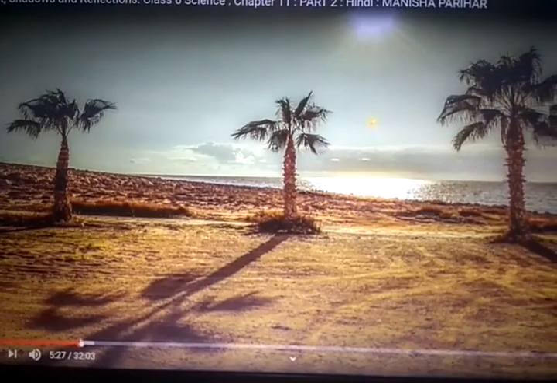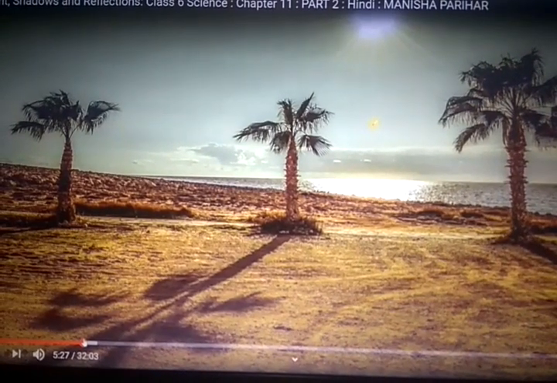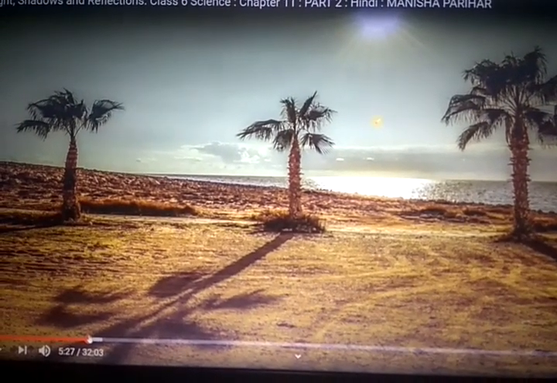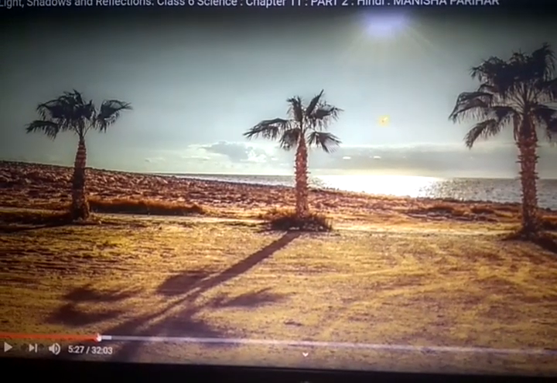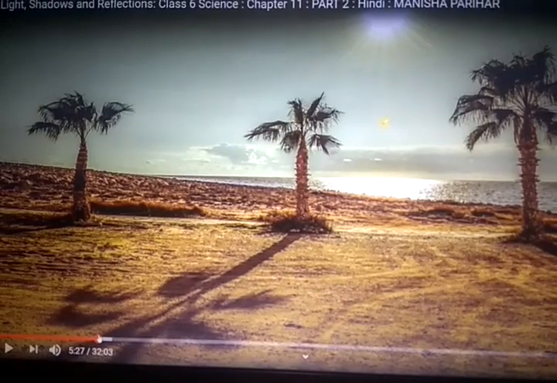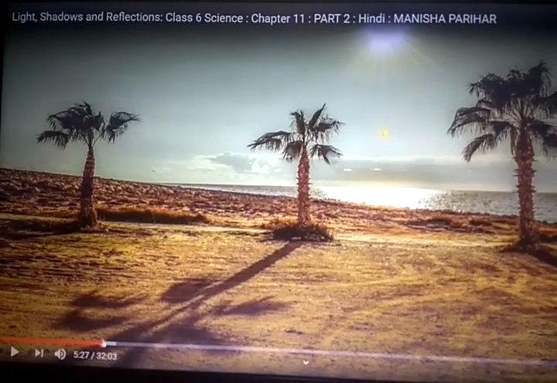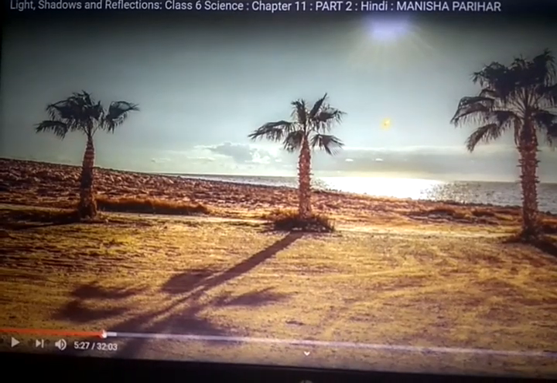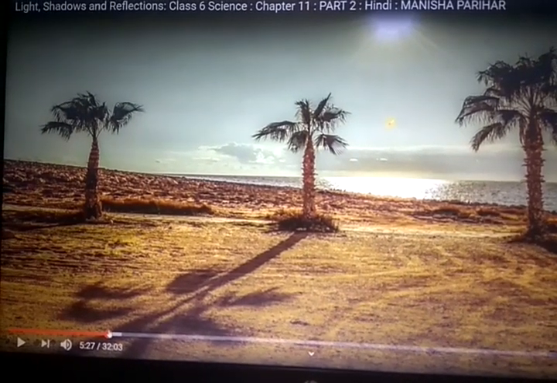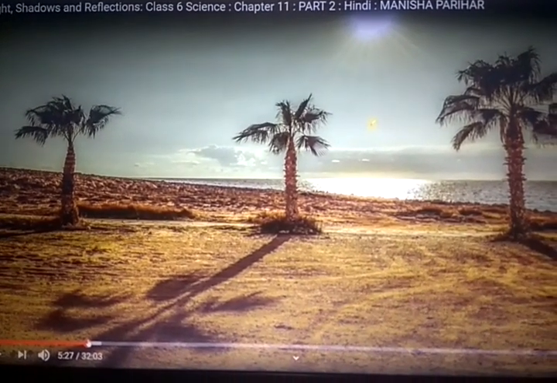Here you see that a palm tree forms a shadow on the ground. The ground acts as a screen, and the rays from the sun fall on that tree, and the tree is opaque, right?